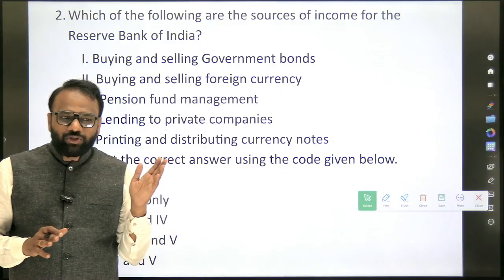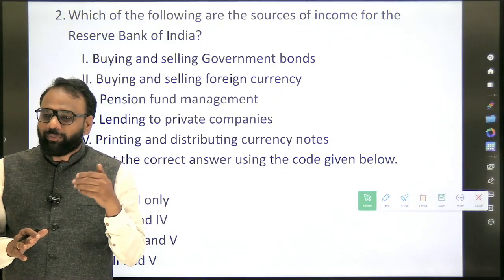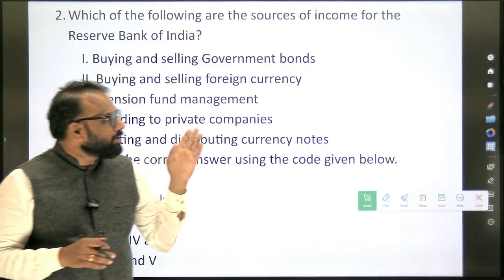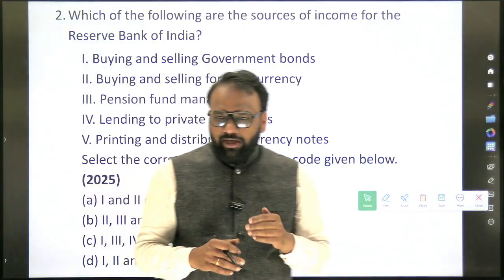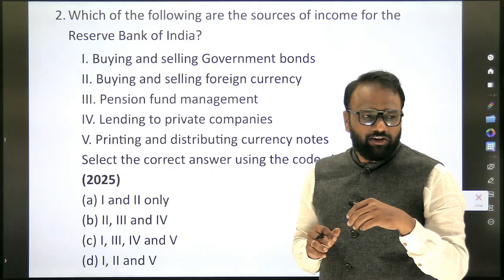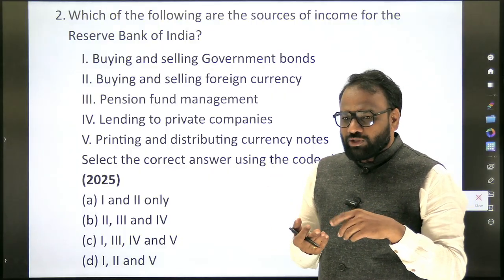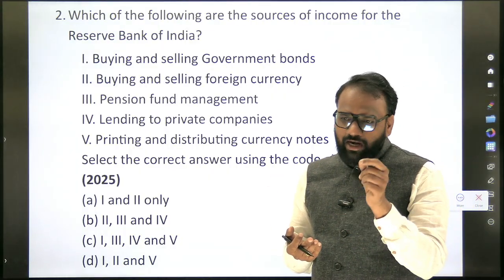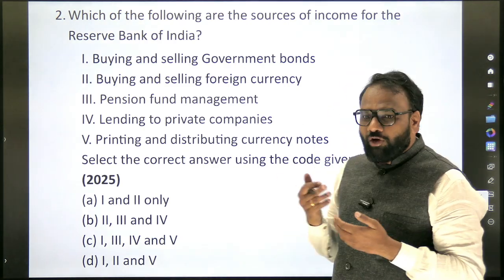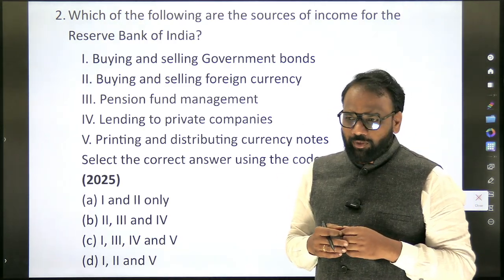Again, this should guide us as to how we are supposed to prepare for next year. They are speaking about income, which acts as the income of the Reserve Bank of India, and that is an asset kind of thing. And next, liabilities. In the notes I have compiled this list and added it. You can go through that list. Now, based on this question, how are we supposed to prepare?